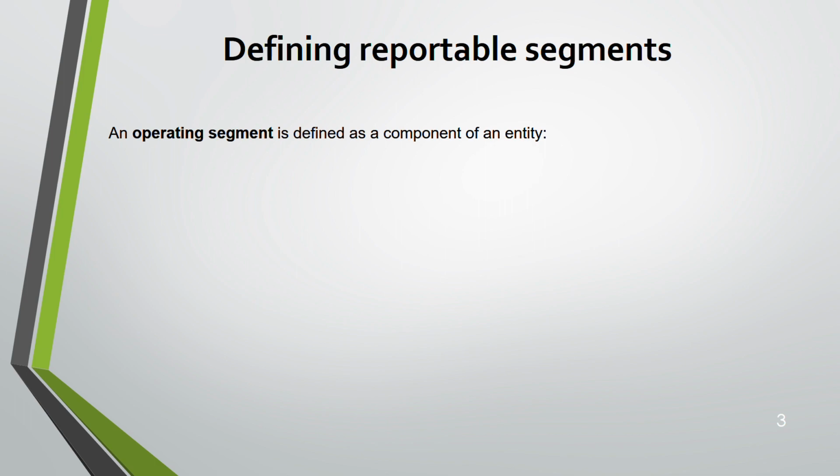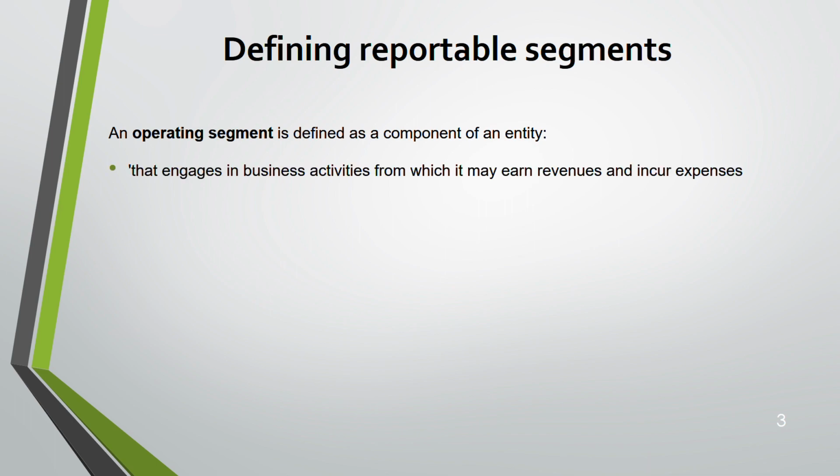Now we are moving on to operating segment. Since you got a clear idea of what a segment is, an operating segment is defined as a component of an entity. It's a part of an entity. Look at the bigger picture. The entity is the big picture. Inside that we have a small circle, that is the operating segment. An operating segment should have these characteristics. Even in your exam, you can be given 10-20 segments. You cannot report all the segments.